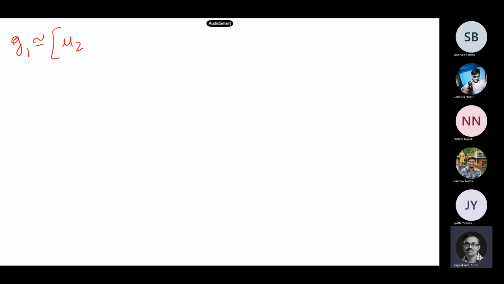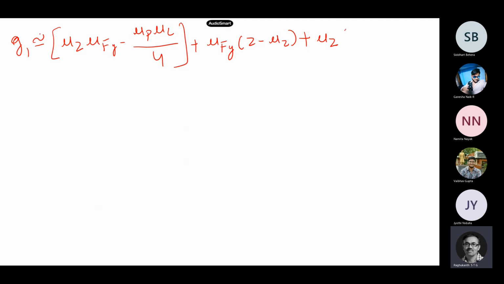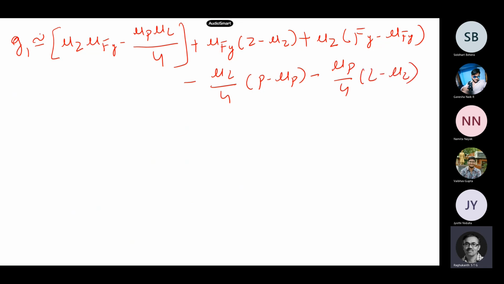So you will have mu z, mu of fy. I will not go into the details, you can write all the expressions here, by 4. Include only terms up to first order. So mu of fy times z minus mu of z plus mu of z multiplied by fy minus mu of fy, minus mu L by 4 times p minus mu p, minus mu p by 4 times L minus mu L.